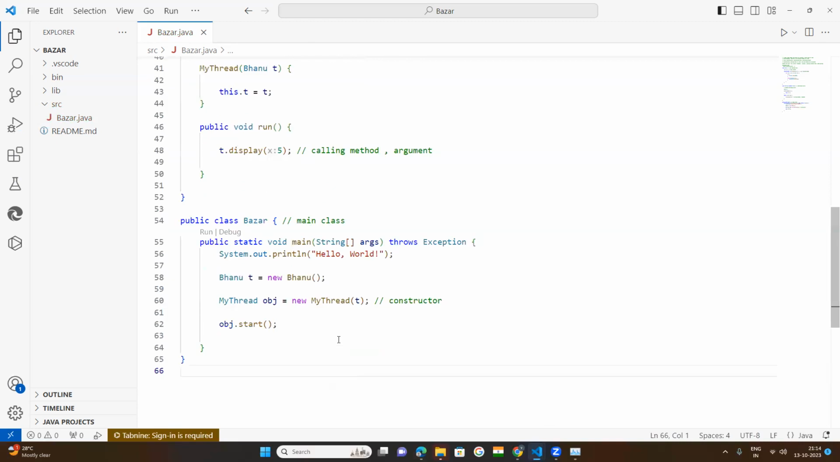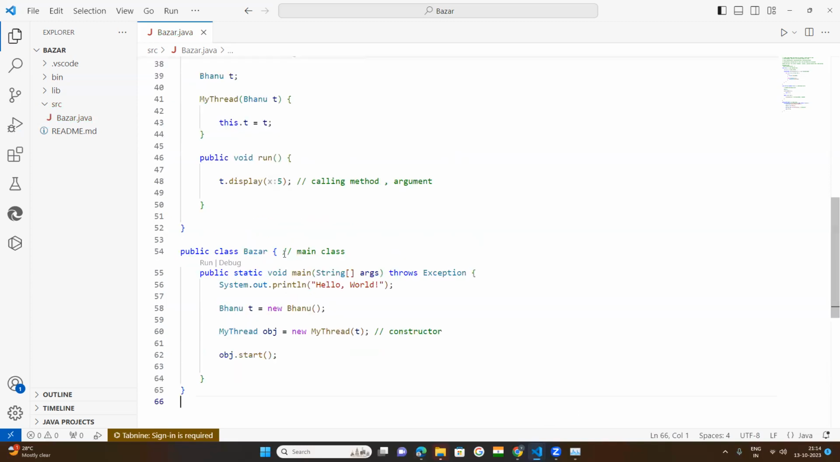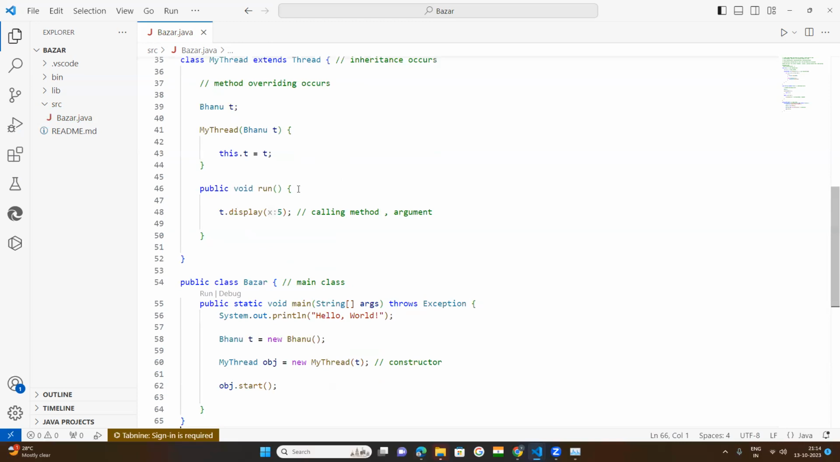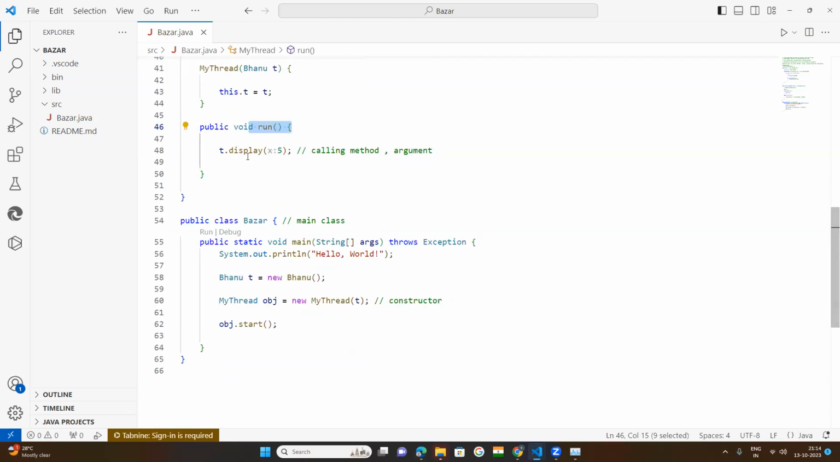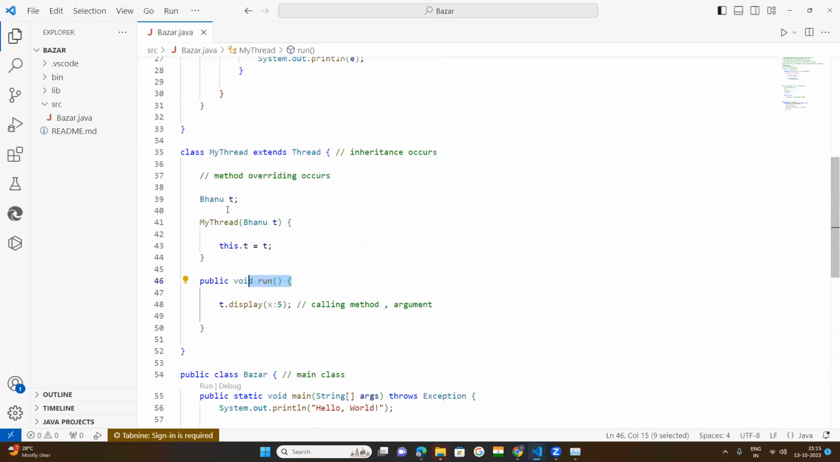Okay, now you come down. Thread obj start method. Start goes for what? This run method, t dot display. You need to call this as t dot display, obj dot display. I have called this as t dot display. I have created Bhanu t. This is right. Okay, Bhanu t. I have written for this.